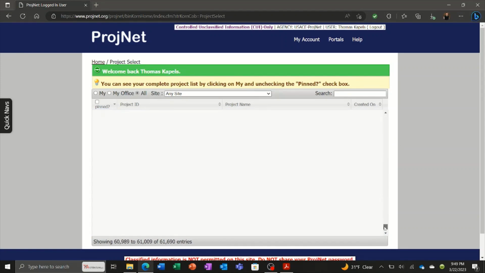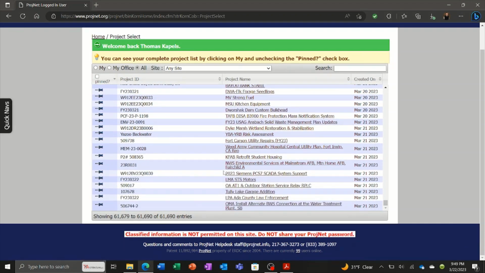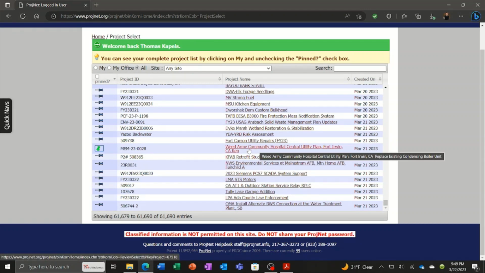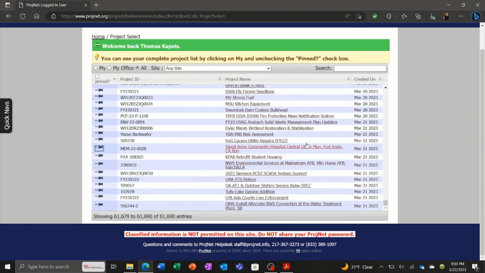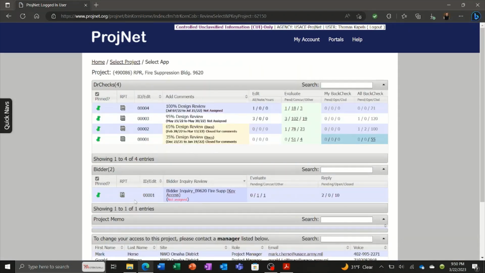So these are all the projects the Corps of Engineers has within Dr. Checks. Now you can select one of these. For example, this one here, the Weed Army Community. I can pin this, and now it will be pinned to my profile. But unless I've been assigned access to it, I can't do anything with this project. So it's best just to keep to the ones that you have pinned and the projects that you have listed here. Now, all these projects have hyperlinks to them, so that you are able to simply click on the project that you want to access, and it will open up your project screen.